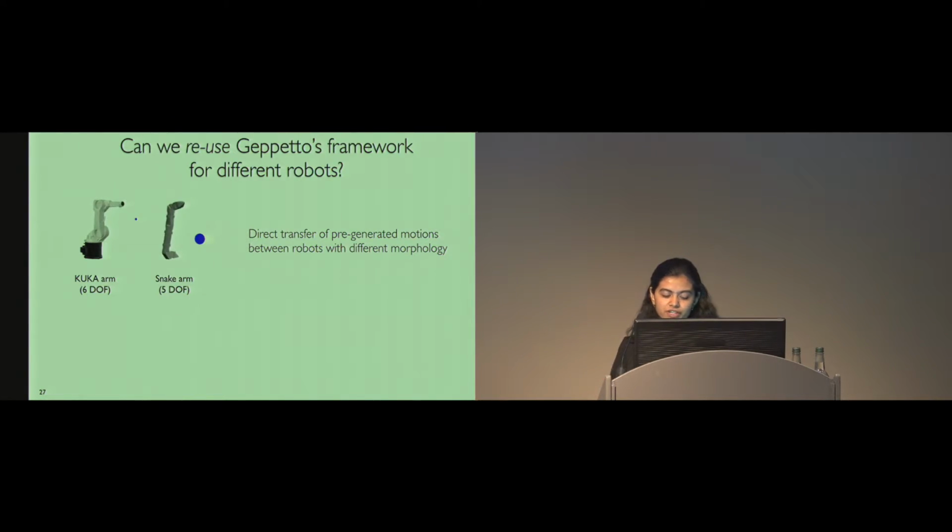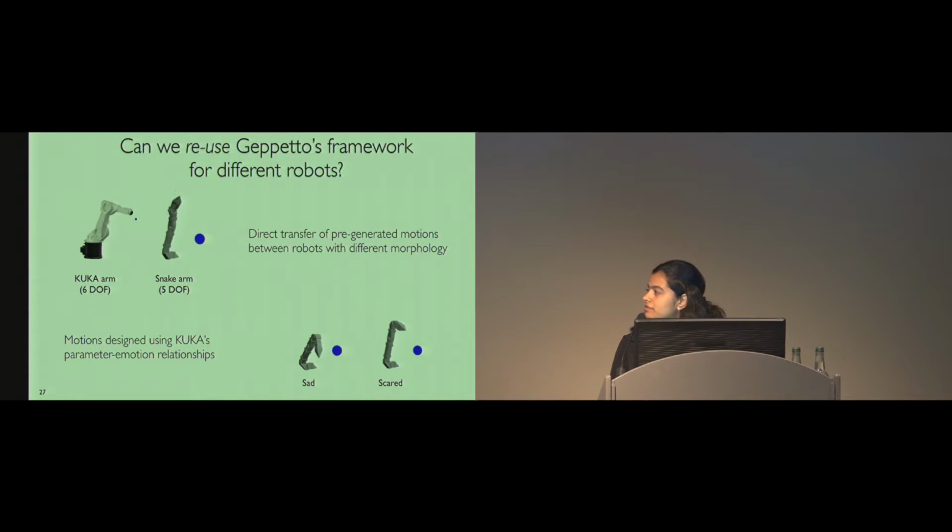So a natural question for a data-driven framework is whether we can reuse data-driven information derived for a particular robot to enable design for a different robot. So we conducted some preliminary experiments in this regard. We transferred one of our pre-synthesized happy motions for the KUKA robot arm to another robot arm which had different degrees of freedom and link lengths. I'm calling this a snake arm because of how it looks. And we see that this transfer worked reasonably well. The transfer preserved the main characteristics of the motion, such as swirling and swinging, which gave the perception of happiness.